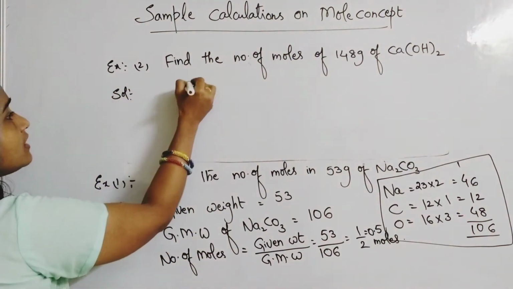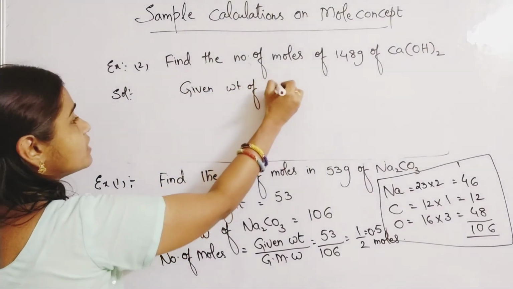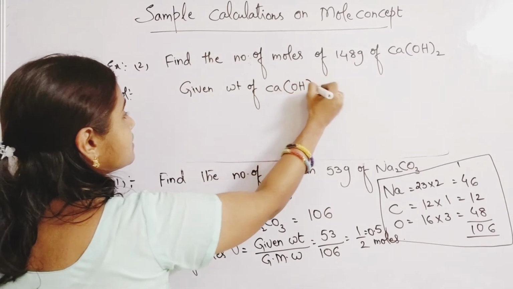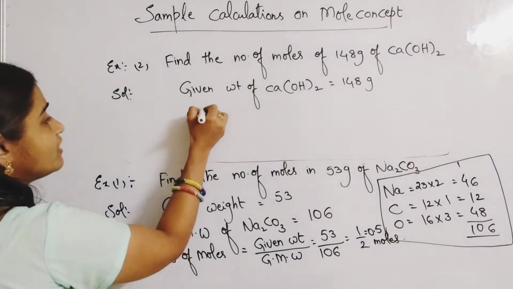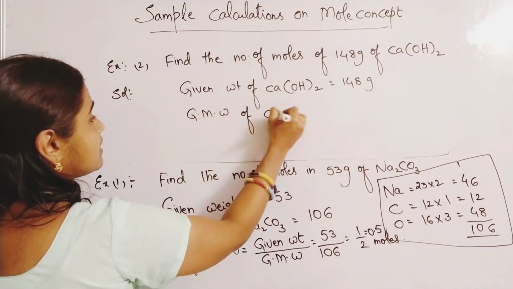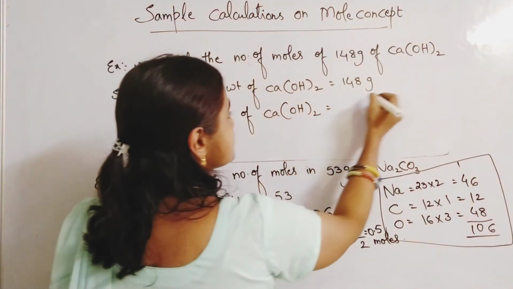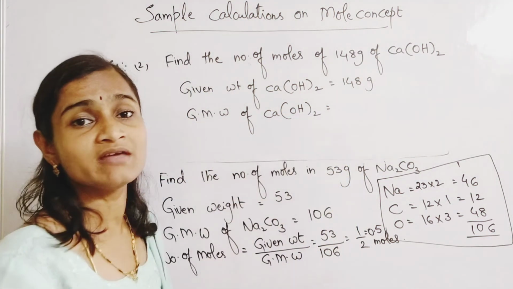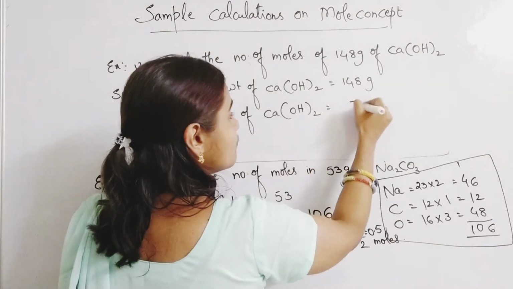Given weight of Ca(OH)2 is 148 grams. Gram molecular weight of calcium hydroxide, how much? You should know this; they will not give it in the question. So please remember that, 74 it is.